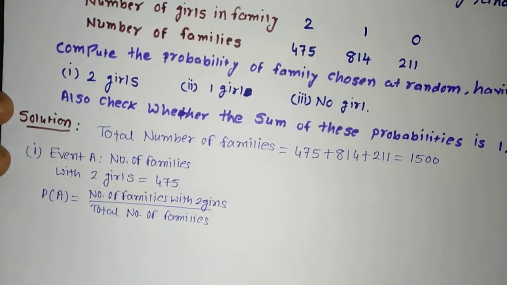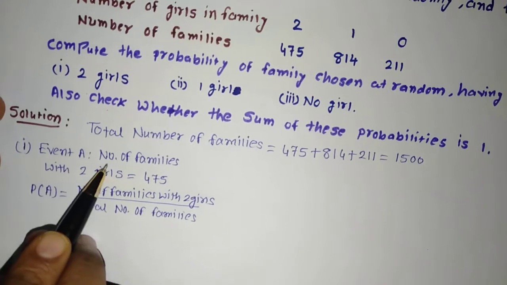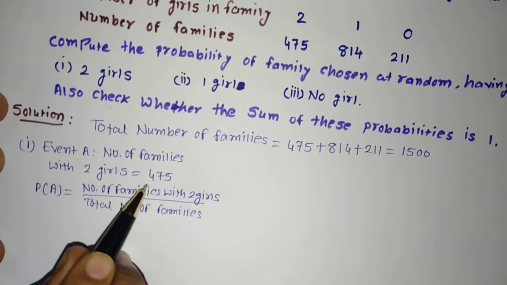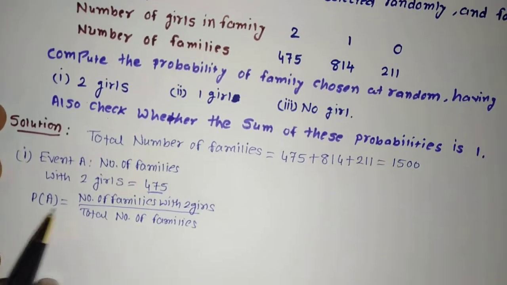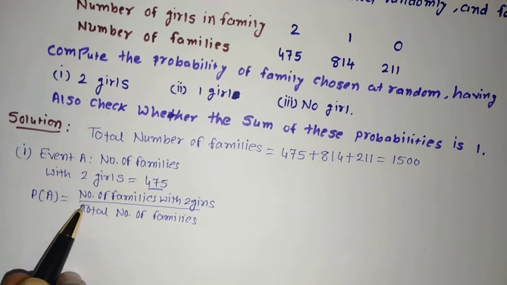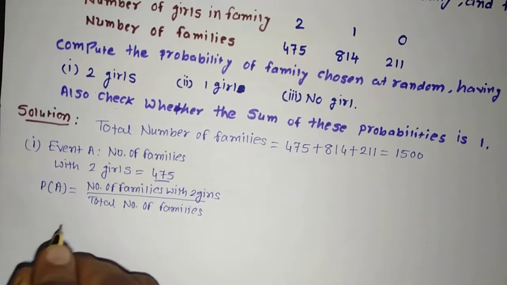So probability of event A is equal to number of families with 2 girls divided by total number of families.